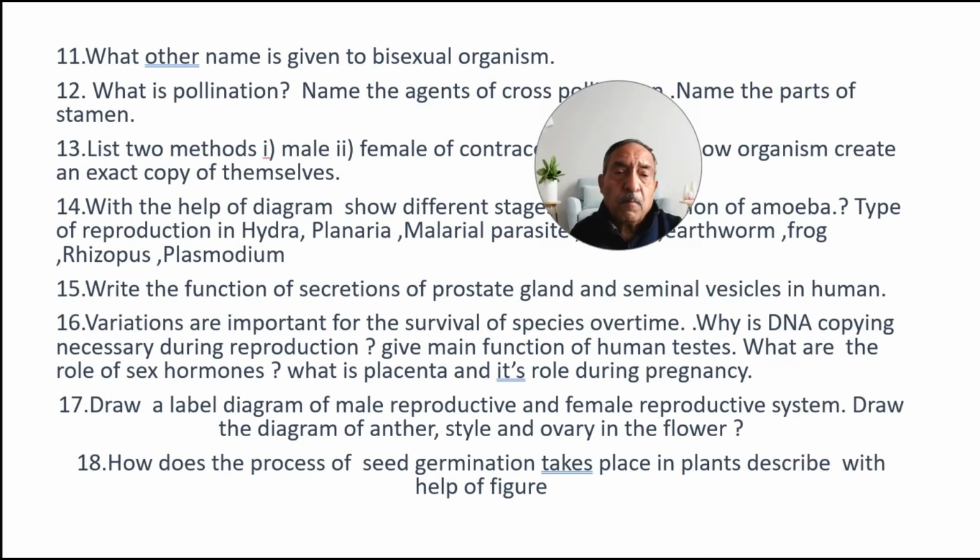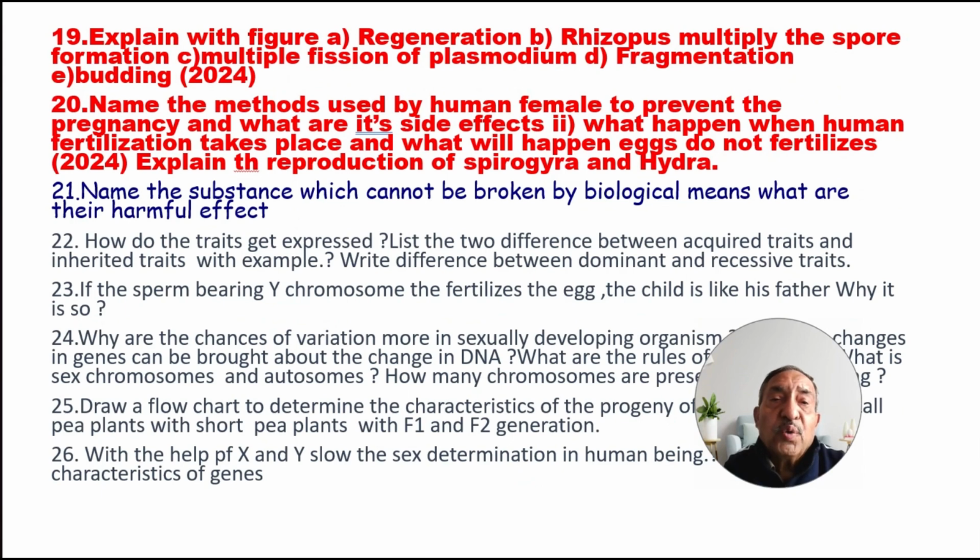Next question. Question 17. Draw the labelled diagram of male reproductive and female reproductive system. Draw the diagram of anther, style, ovary in flower. Next, how does the process of seed germination take place in plants? Describe with the help of the figure. Explain with figure regeneration, Rhizopus multiply, the spore formation, multiple fission of Plasmodium, fragmentation and budding.